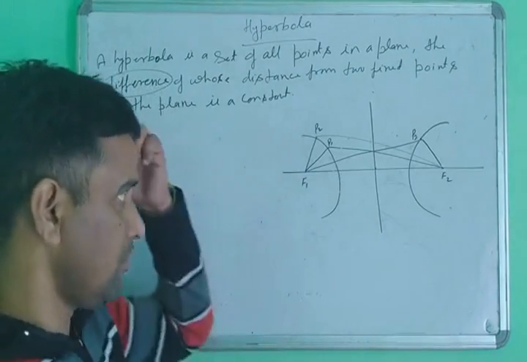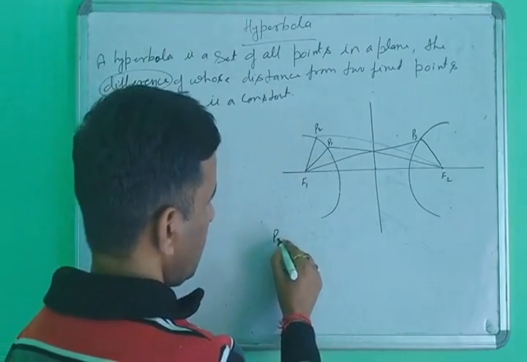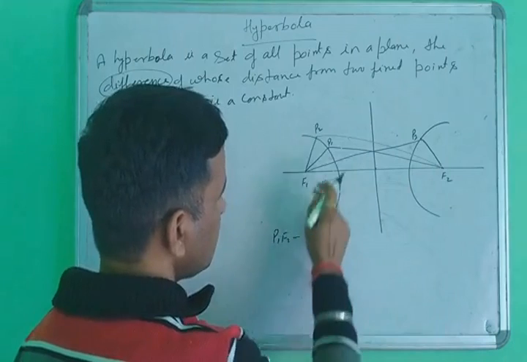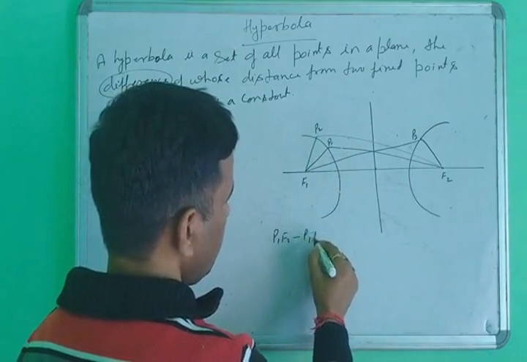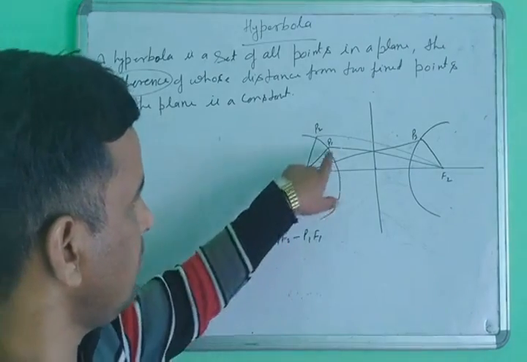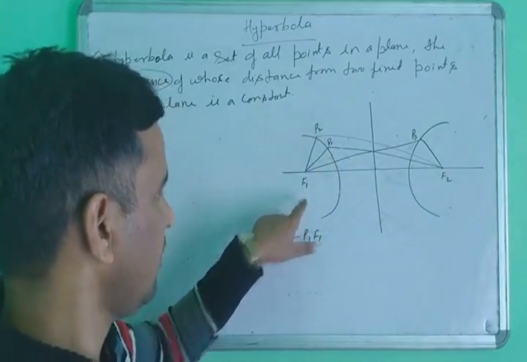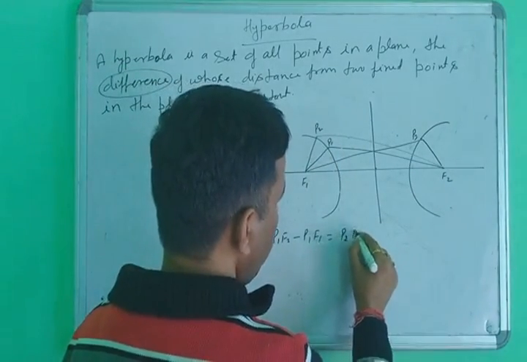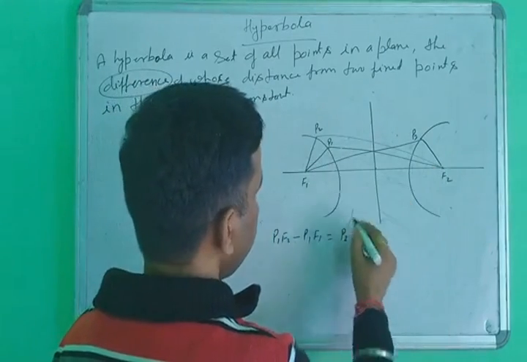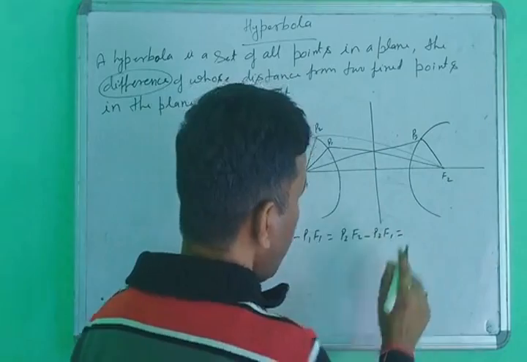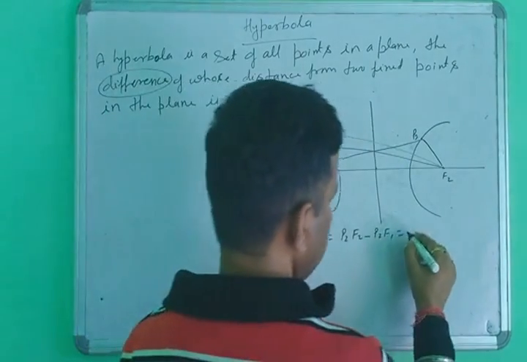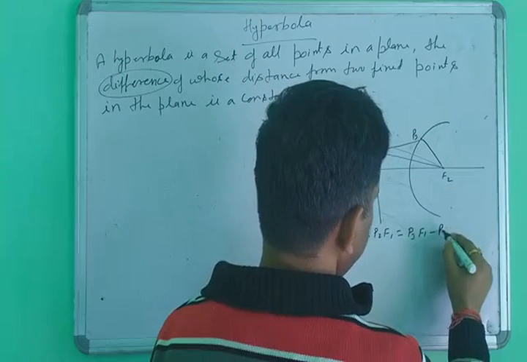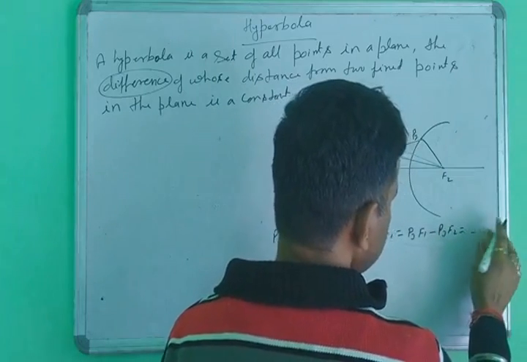Now according to the definition, P1F2 minus P1F1 will be equal to P2F2 minus P2F1, and for the third point, P3F1 minus P3F2. So this will always be constant.